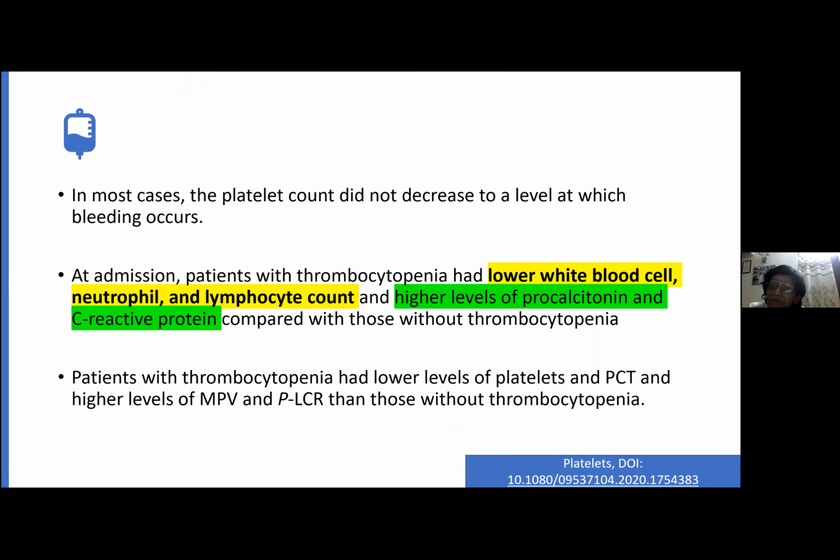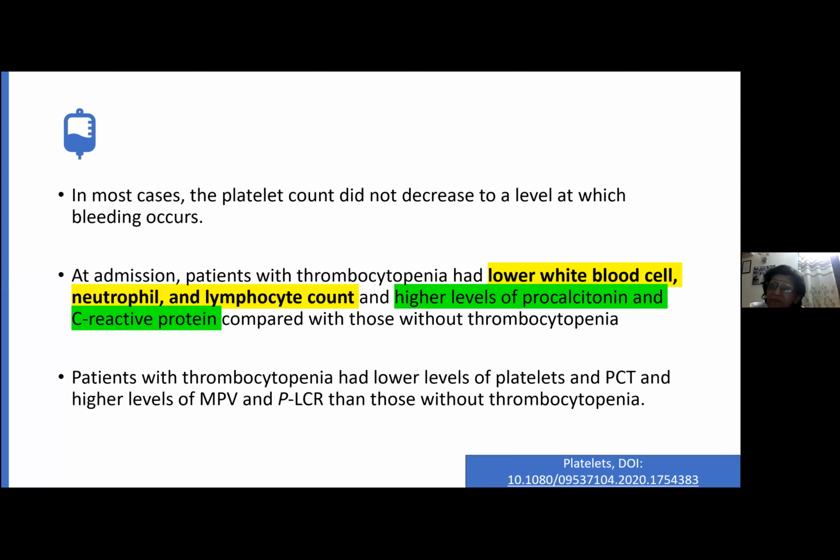Platelets is a journal which predominantly deals with platelet studies. They made some very important statements. They said that in most cases, the platelet count does not decrease to a level at which bleeding occurs, because megakaryocytes still proliferate and keep the platelet count at a normal level.